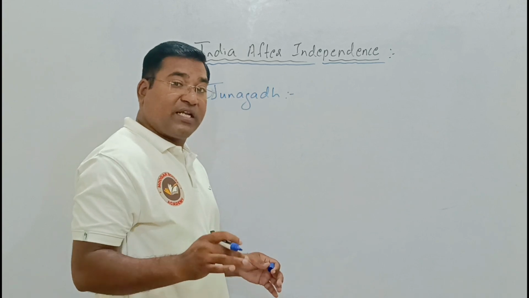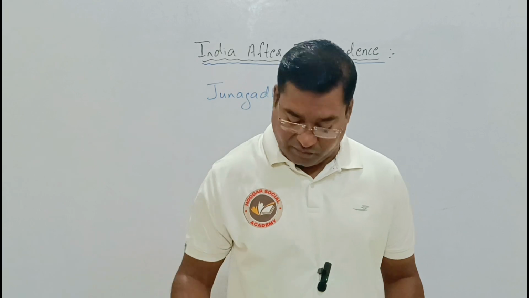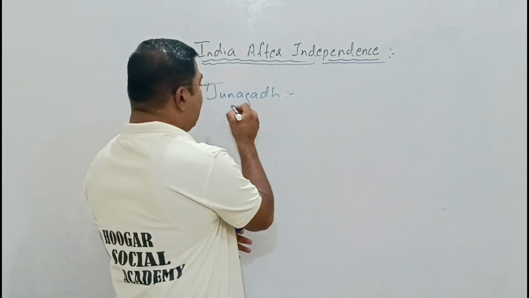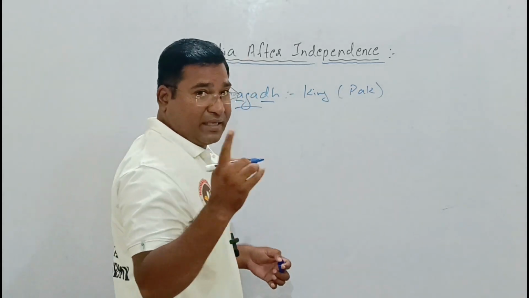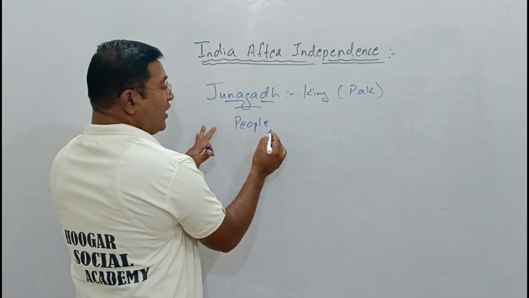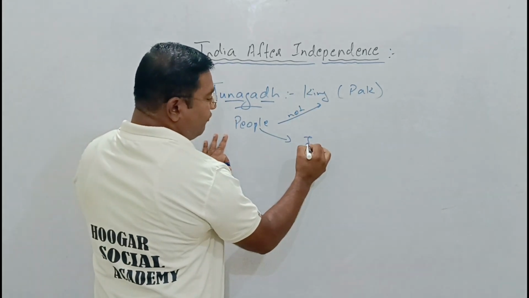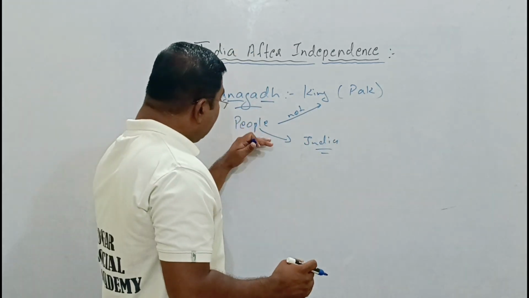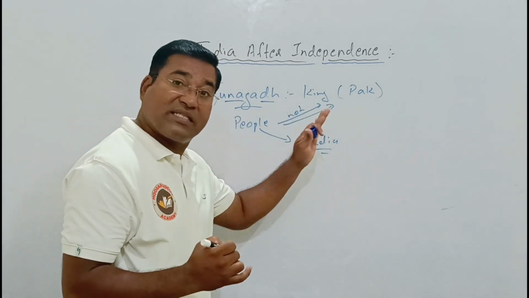Junagadh was the territory which didn't want to be part of India. It wanted to be part of Pakistan, as the king of Junagadh wanted to be part of Pakistan. But the people who were living in Junagadh were not with this king. They were with India. They wanted to be part of India. So the people revolted against the king.